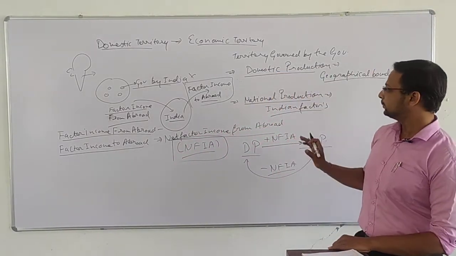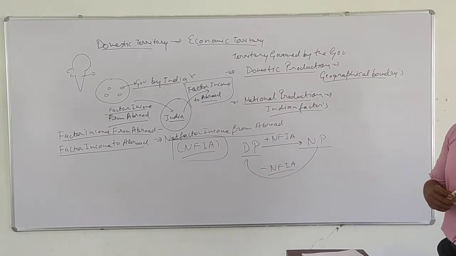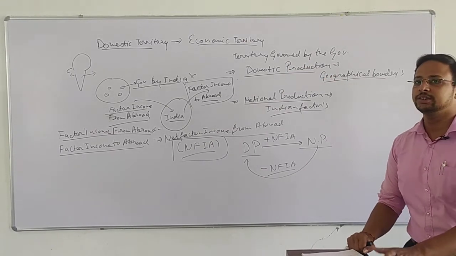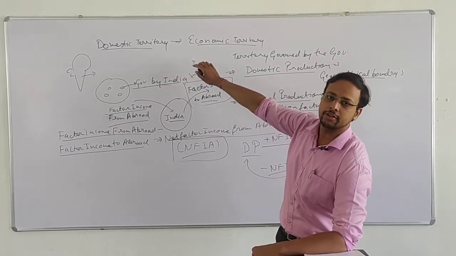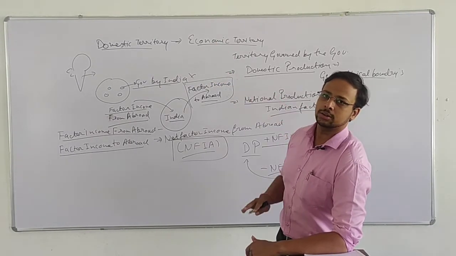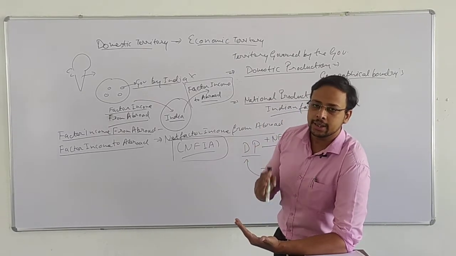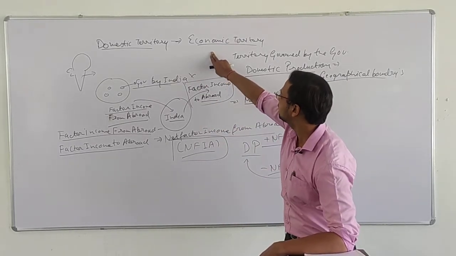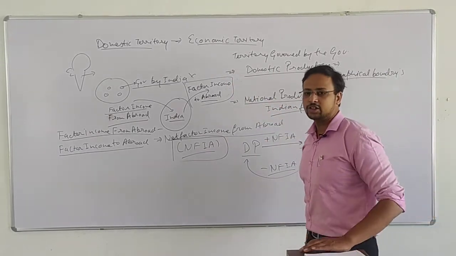Okay, so now let me make it very clear once again. We are summarizing now. First of all, we have to understand the concept of domestic territory. Domestic territory is the territory which is governed by the government of India, and it excludes the foreign embassies situated in India, and it includes the Indian embassies situated on foreign soil. Okay. So after domestic territory, there are two concepts of production: one is domestic production and the other is national production.